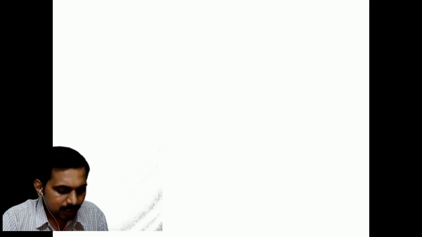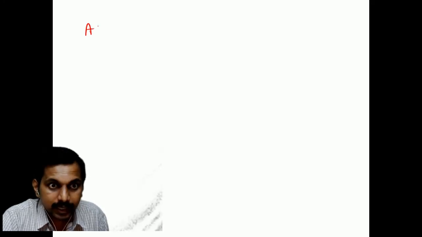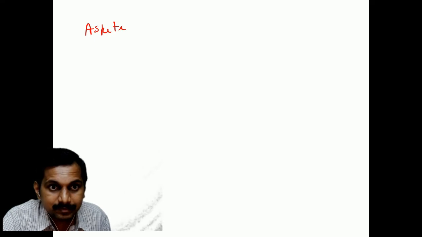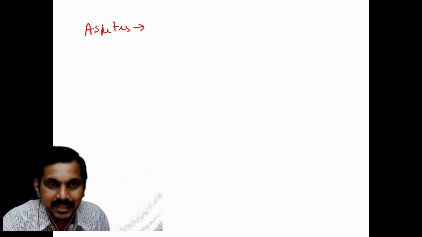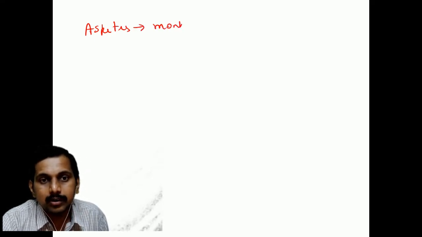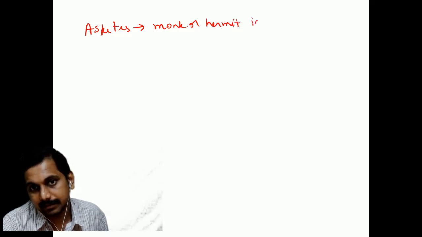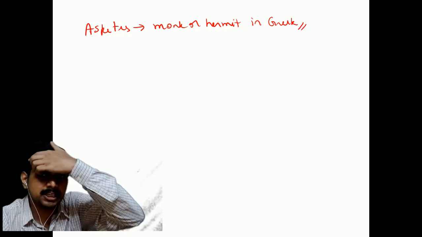Now, if you consider the root word ascetes, it means a monk or hermit in Greek. Monks and hermits were very famous in Greek.